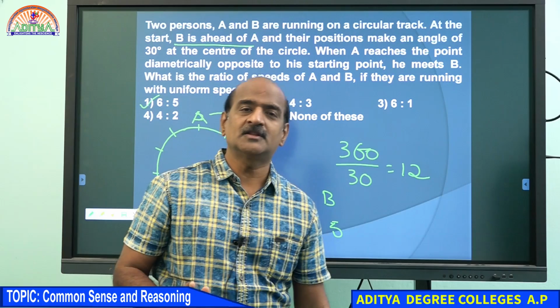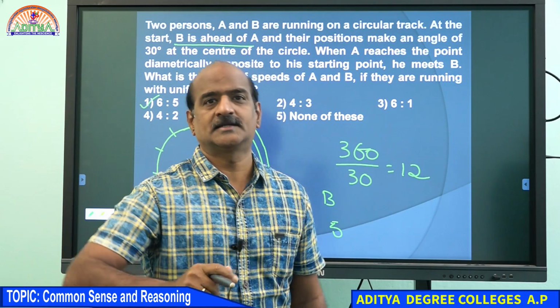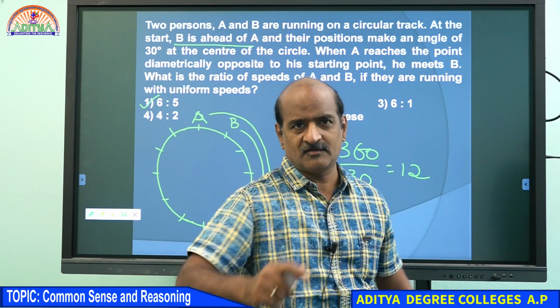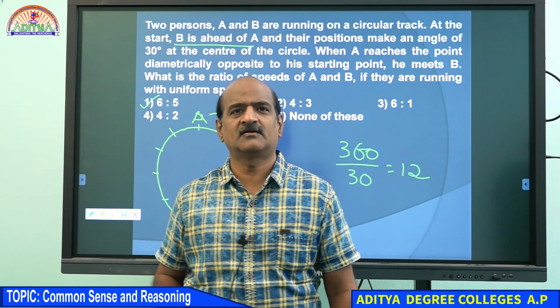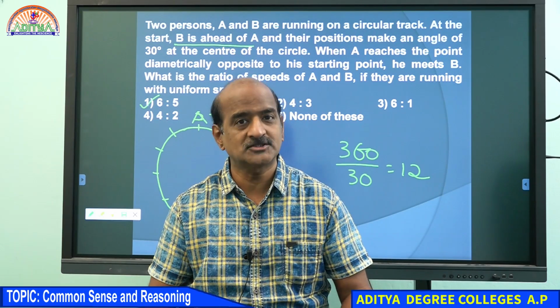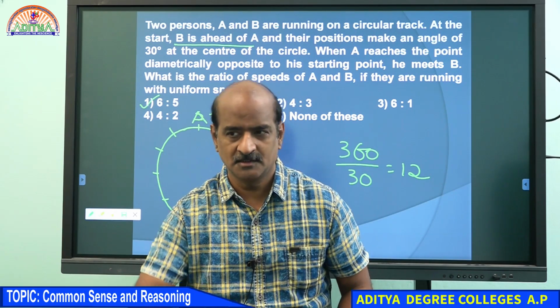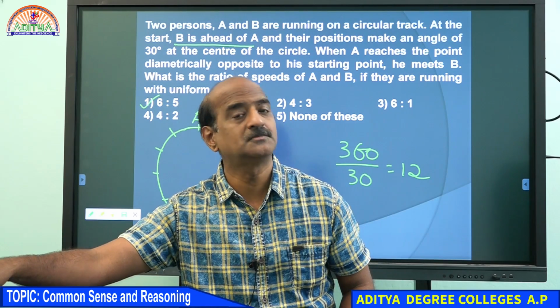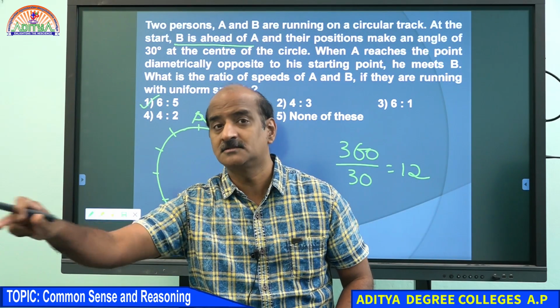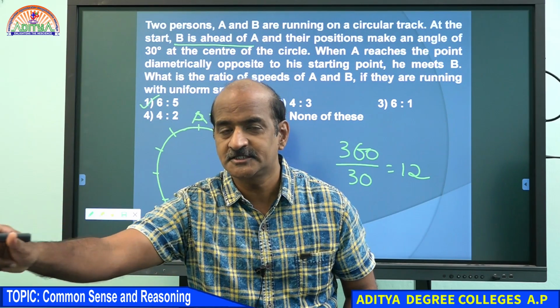Even though B is ahead, for example, student, you were ahead of me in the initial stage, but you and I meet at the same point, which means that by the time you cover 5 parts, I cover 6 parts.